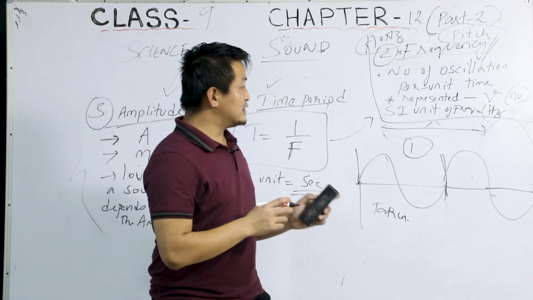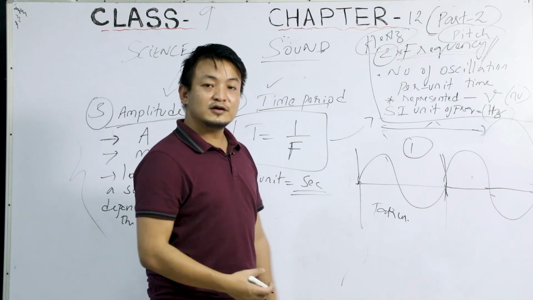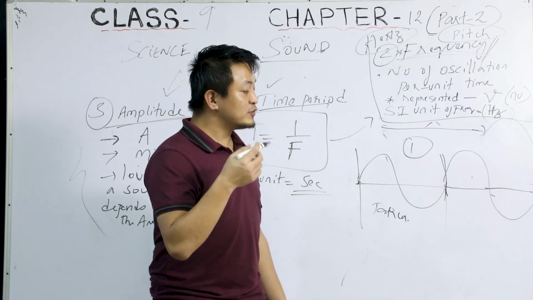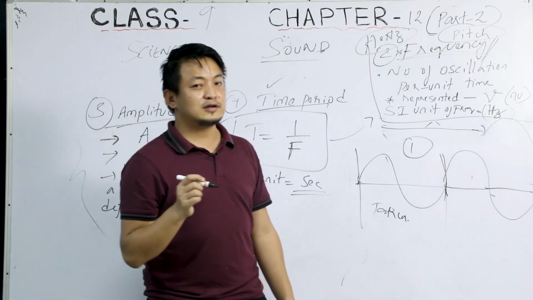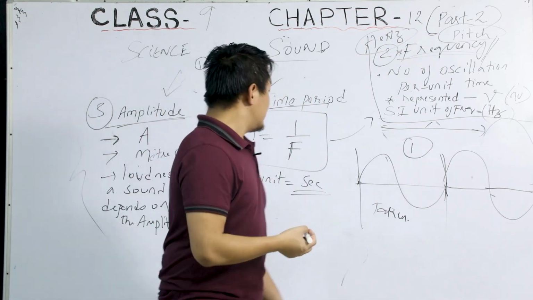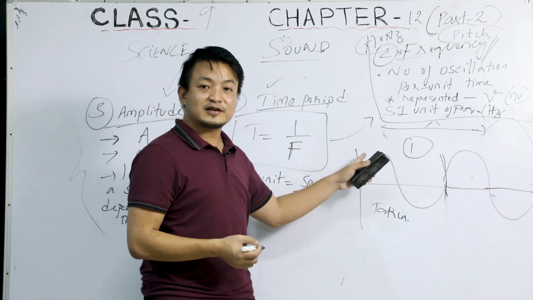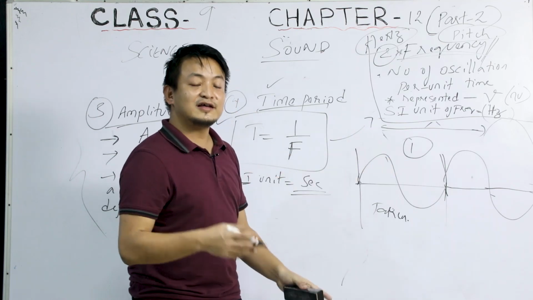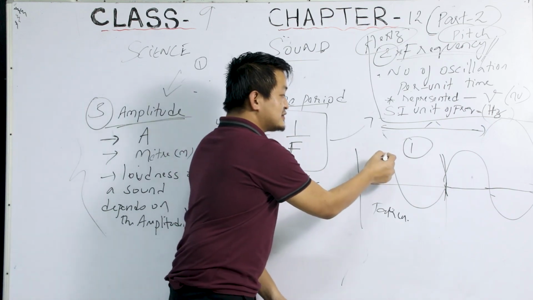Now, I'll give you a formula as well as a relation so that we could do the numerical problem. In physics, there will always be a numerical question, and those numericals are very simple if you know the formula. Clear? I'm sure now you are clear with the oscillation, right? How this oscillation, vibration, and then compression and rarefaction is coming. So keep this in mind.